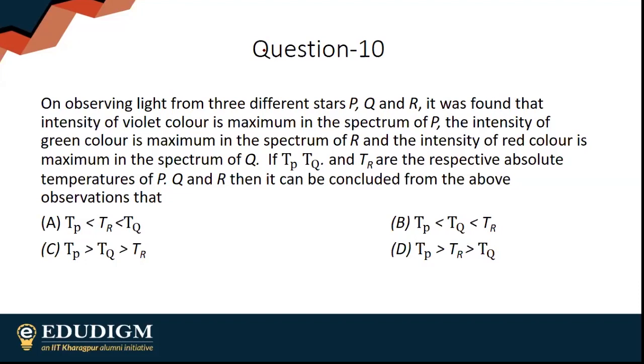This is option B, TP greater than TR greater than TQ. Two more answers. Explanation, option D. Professor, option D. Shatamanna, option D.